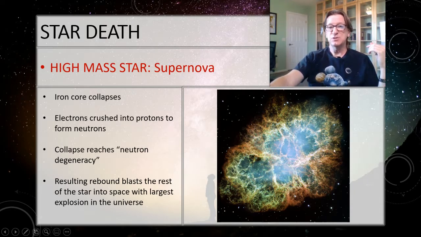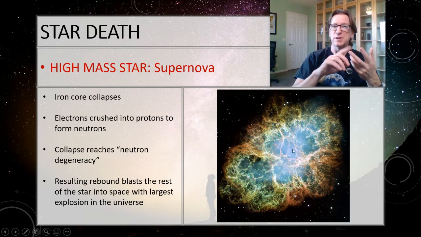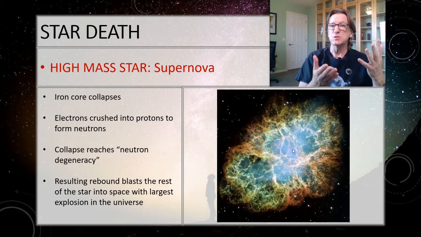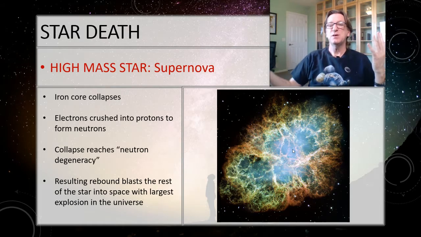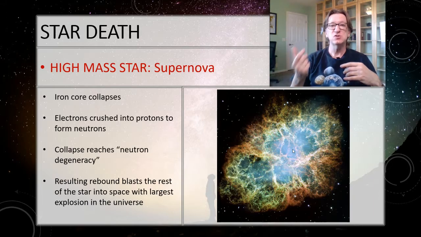So what you're looking at here is a supernova remnant. This in the middle is that core that was left behind, and it's made out of nothing but neutrons. The rest of the star got blasted off into space. Now this nebula, this supernova remnant, is enriched with carbon, oxygen, magnesium, iron, and everything in between, but also the materials beyond iron. So if you have a gold ring, gold is only created in supernovas. So that material in your ring was literally created in a supernova.